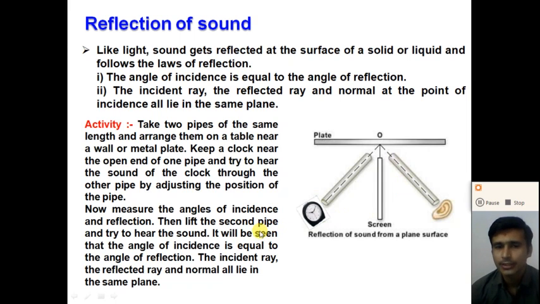So it gives us the conclusion like this, right? The angle of incidence is equal to the angle of reflection, and the incident ray, reflected ray and normal all lie in the same plane. So these two are the laws of reflection. A question may be asked in your examination like this: explain the laws of reflection with the help of the activity. So you have to explain this activity with the figure, right?